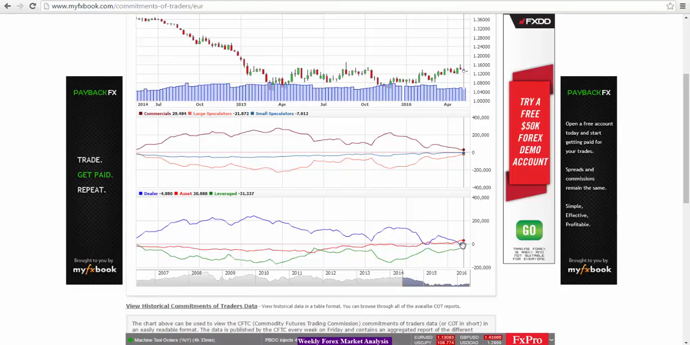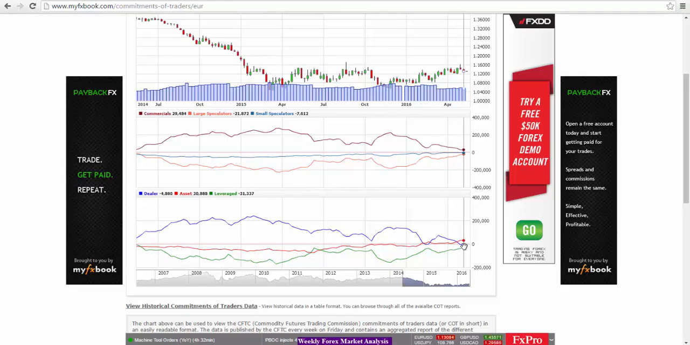However, we are seeing a little bit of a divergence here. We see the asset managers have actually decreased their long positions. They went from 33,761 to 30,888 in terms of their long euro positions.